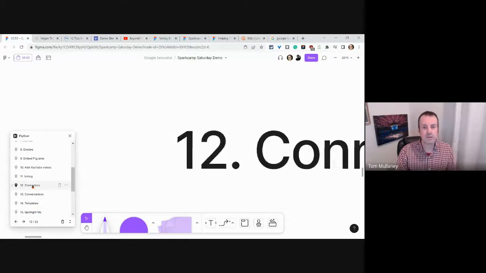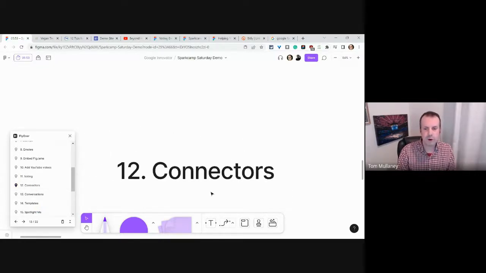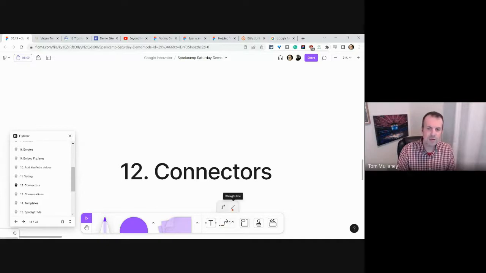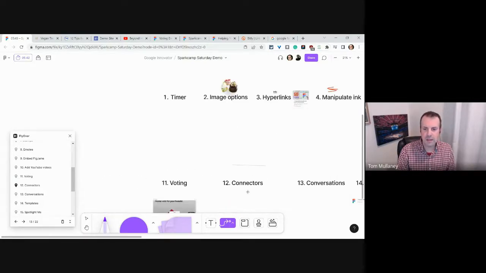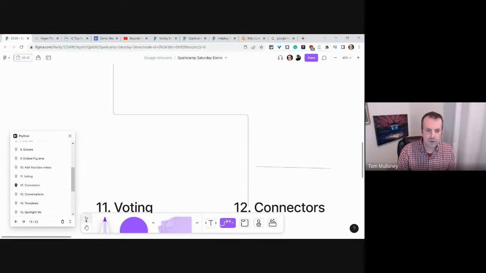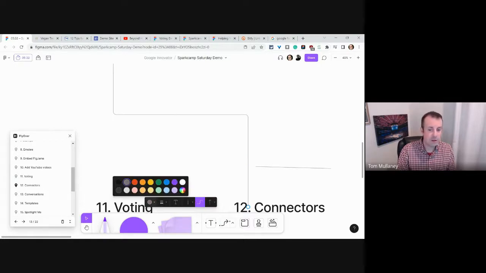So connectors. The connectors in FigJam are so cool. So there's this little line here. And yeah, you can do straight lines. Sure, fine, right? But let's look at the connectors and how you can connect things with these lines that curve, and you can edit them. So if I'm in here, I can edit this line to be, again, any color I want.